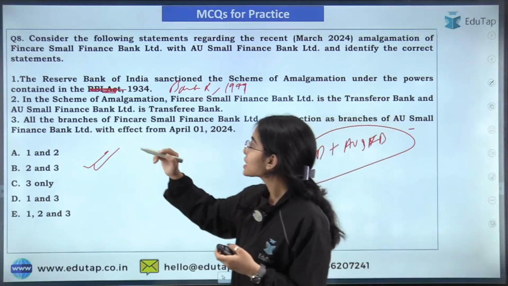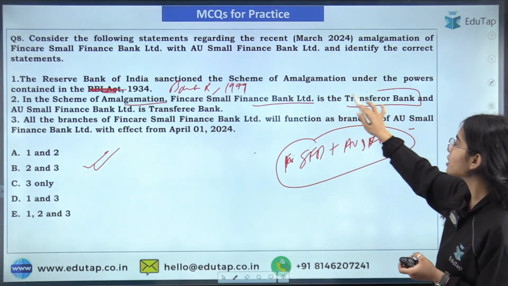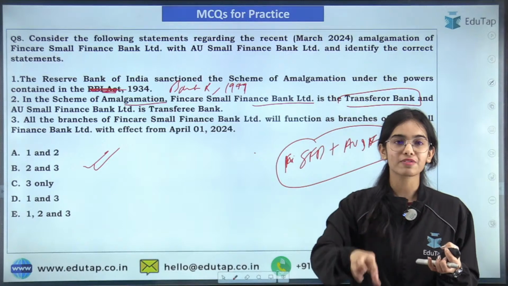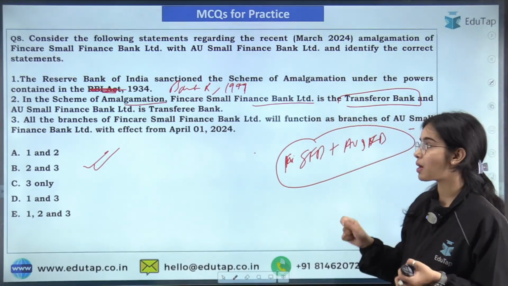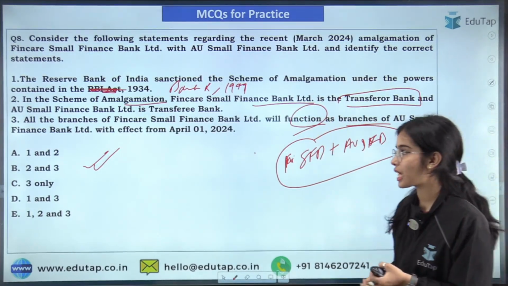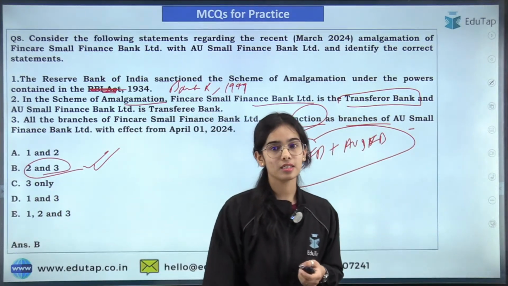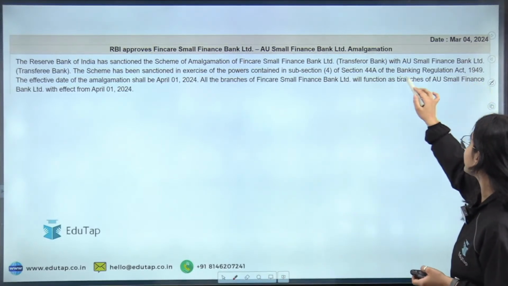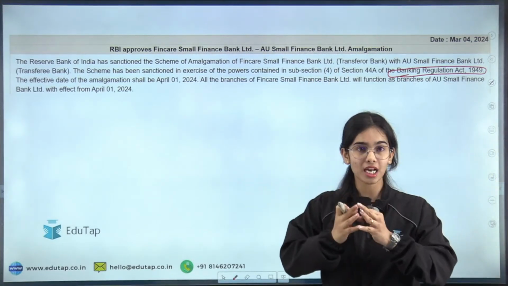Next, in the scheme of amalgamation, Fincare Small Finance Bank Limited is the transferor bank that is transferring its assets and branches to the transferee, that is the AU Small Finance Bank. So all the branches of the Fincare Small Finance Bank will function as the branches of the AU Small Finance Bank. So the second and third statements are correct, and that's why B is the right answer here. Yes, it is the Banking Regulation Act of 1949 that is being followed in the scheme of amalgamation, because the two banks are being amalgamated.